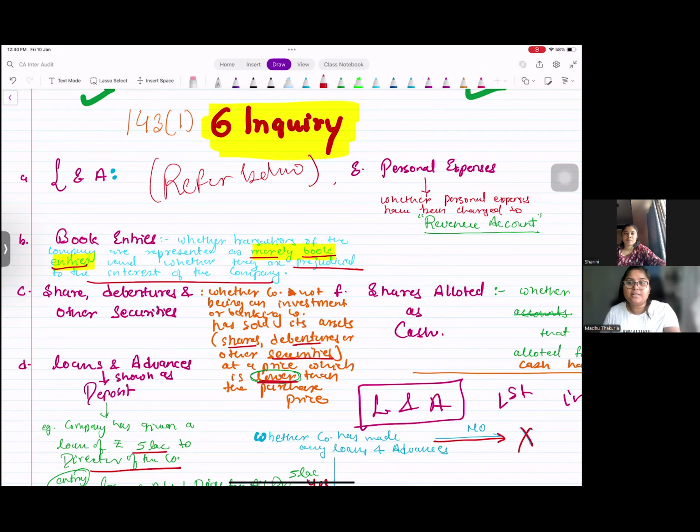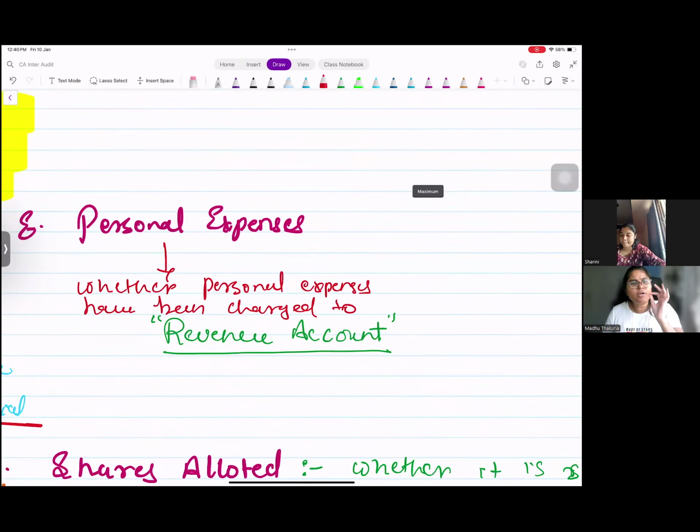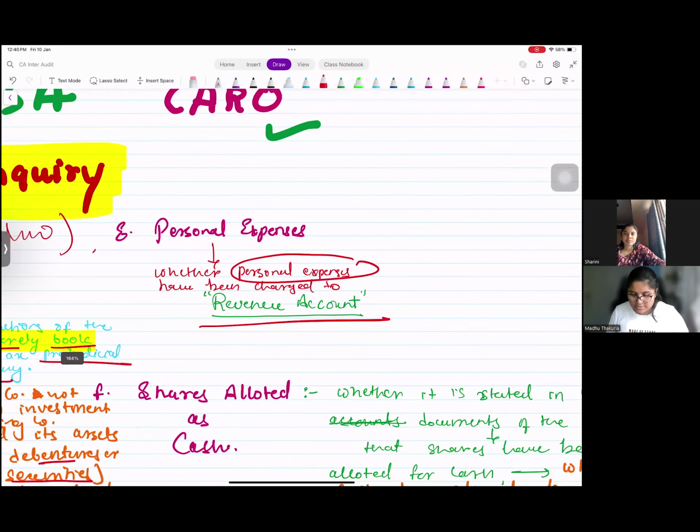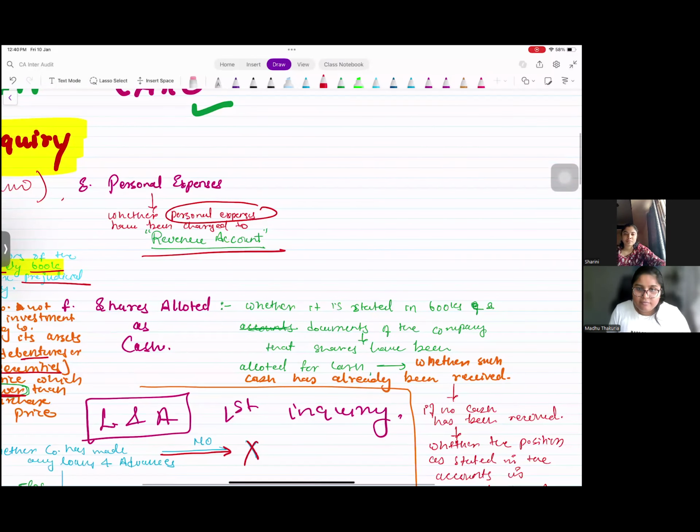Any shares, debentures, other securities sold by the company should not be sold at a price lower than the purchase price, except if it is an investment or a banking company. And whether the company has made any loans and advances which are shown as a deposit. Right? Personal expenditure, fifth point, very easy. Directors, the board of directors, all these people have made personal expenses charged to the company's revenue account. Again, non-compliance.